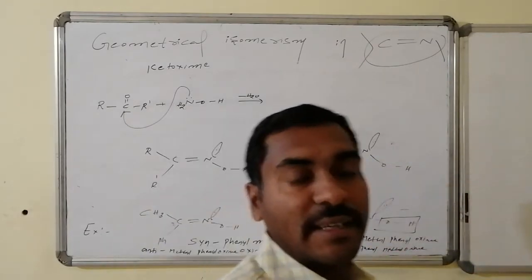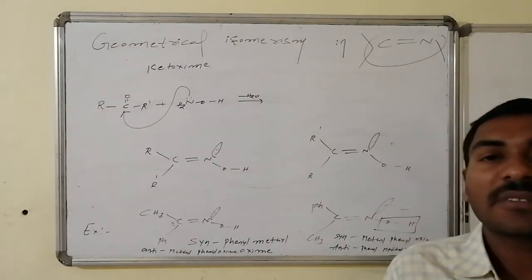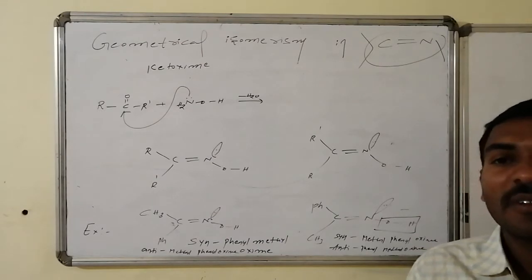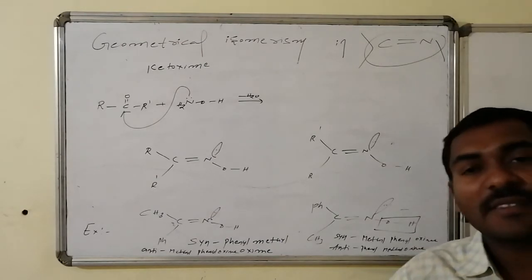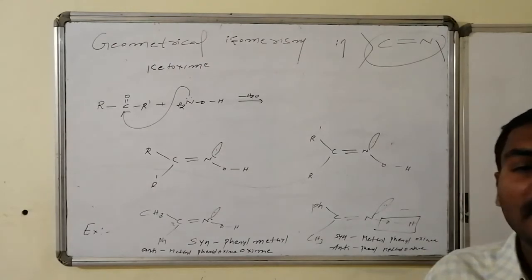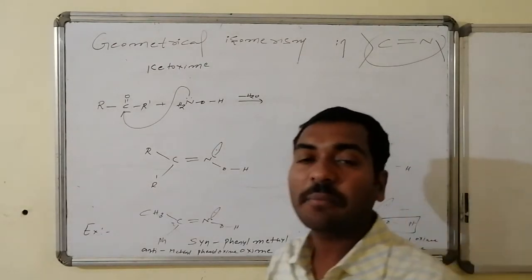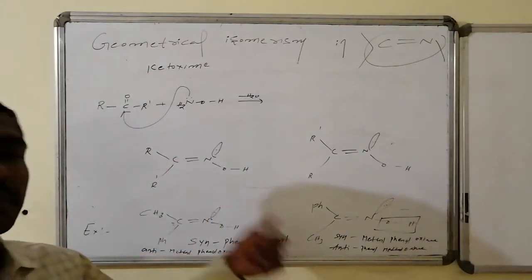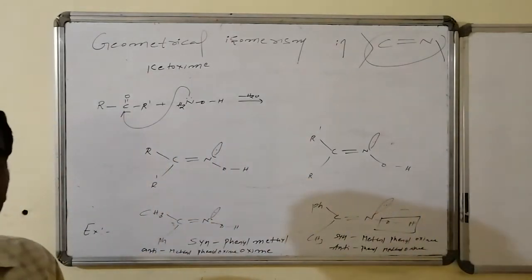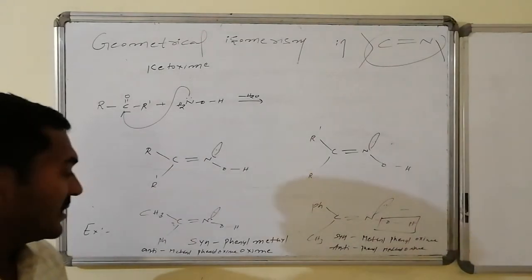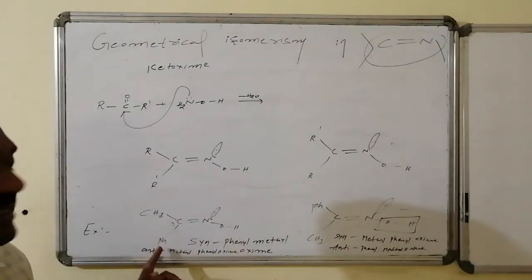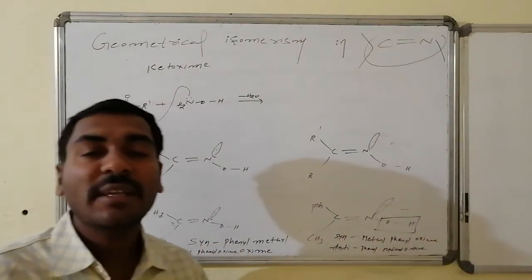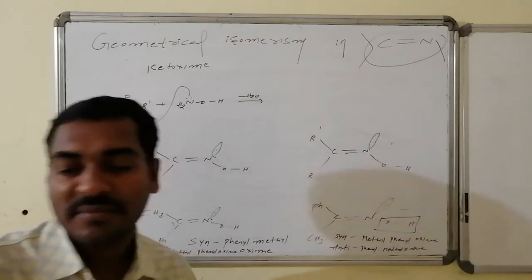In that way, names are generally provided for ketoximes. If two different alkyl groups are present, then geometrical isomerism is possible, and that is generally not called cis-trans isomerism; we have to call it syn and anti isomerism. Syn refers to the common property of the oximes, OH. We start with the group present on the same side as the OH, followed by the prefix syn, then the next group, followed by the oxime name. In that way, naming is provided for ketoximes.